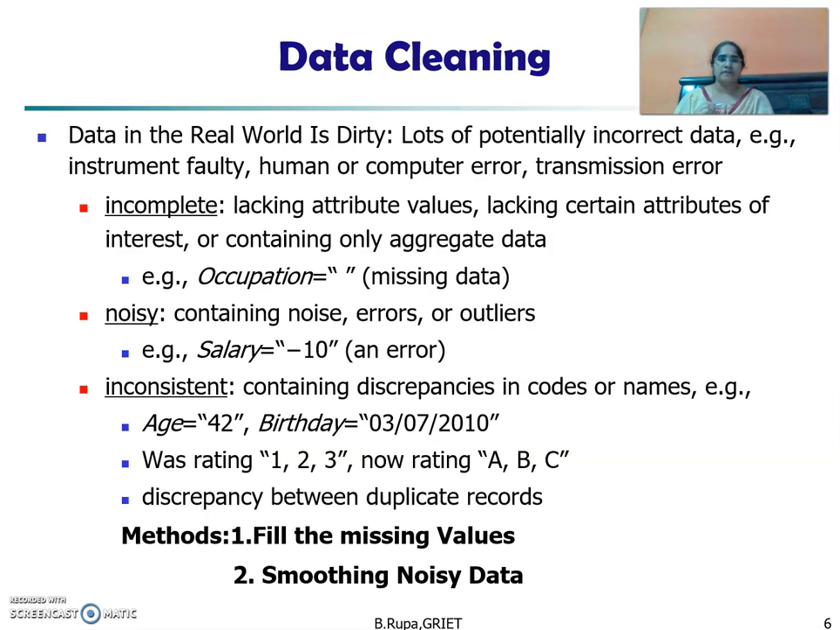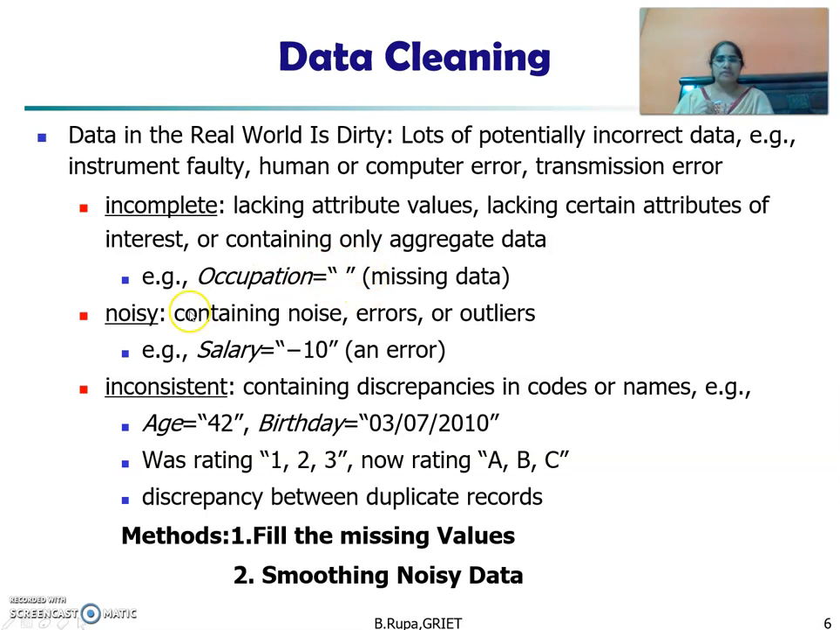Incomplete data is available in the way of lacking attribute values, lacking certain attributes of interest, or containing only aggregate data. This comes under incomplete. For example, we have an occupation attribute that doesn't contain any value. This comes under missing data.